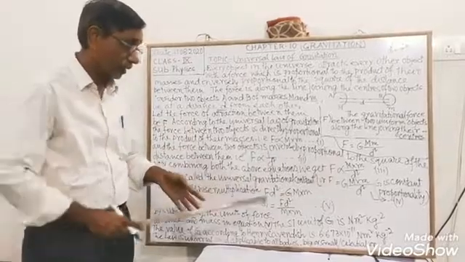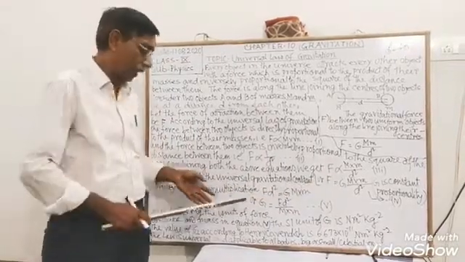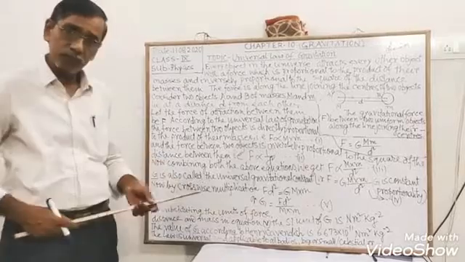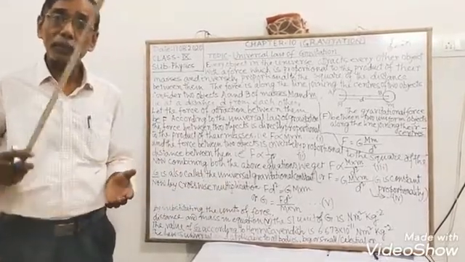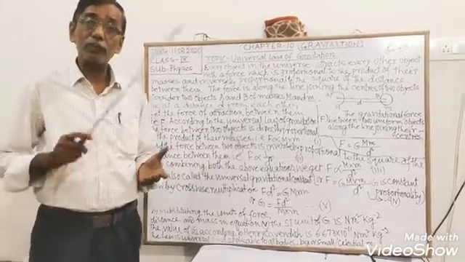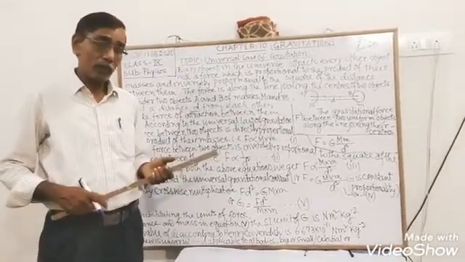And this is the numerical formula to find G. G is equal to F d square divided by capital M into small m.